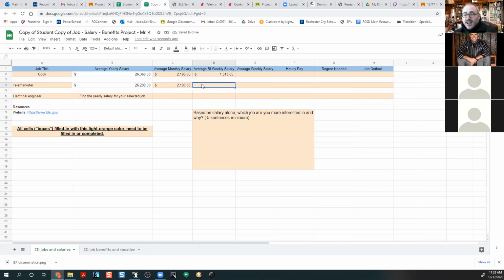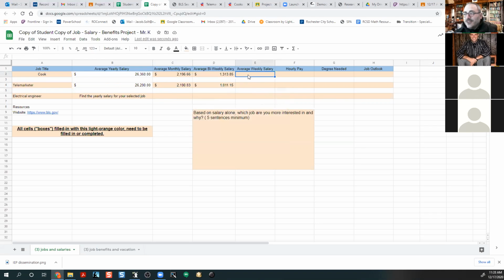Or my other alternative here, instead of doing it on the calculator, is I can do it right in the spreadsheet. I want this cell to be equal to, press the equal sign, B4 divided by 26. Now I don't have to use a calculator, right? I can do it right in the spreadsheet, easy peasy.